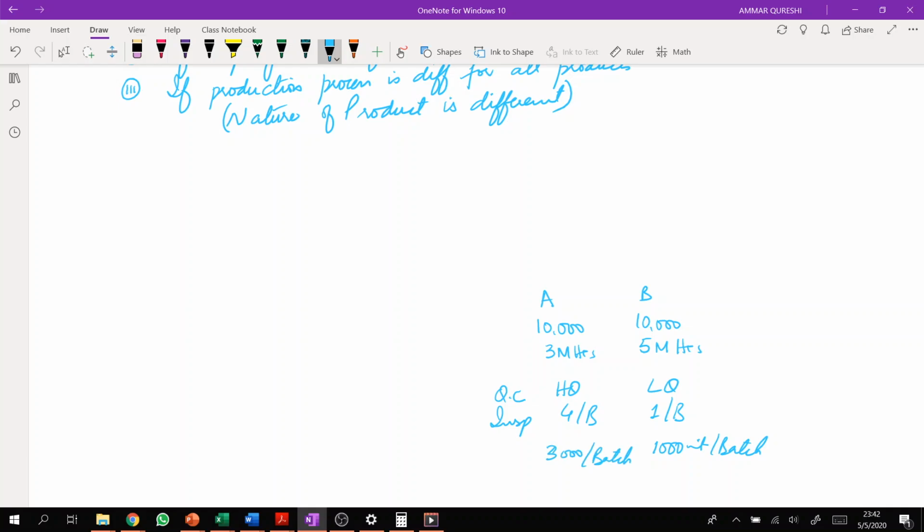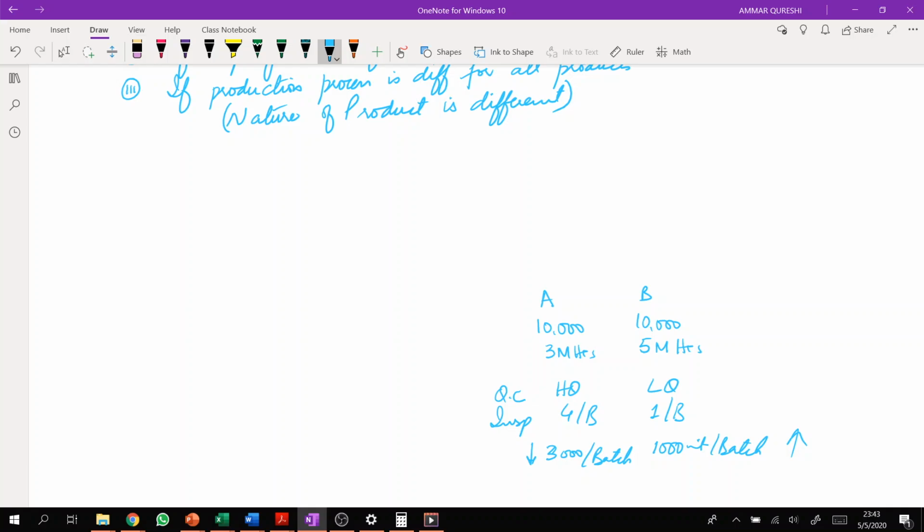This means there will be more batches related to product B and fewer batches related to product A. So batch related cost will be allocated to product A in a smaller proportion as compared with product B. One product is high quality, the second is low quality; one is perishable, the second is not. One product requires 10 components for manufacturing, the second requires just 2 components.